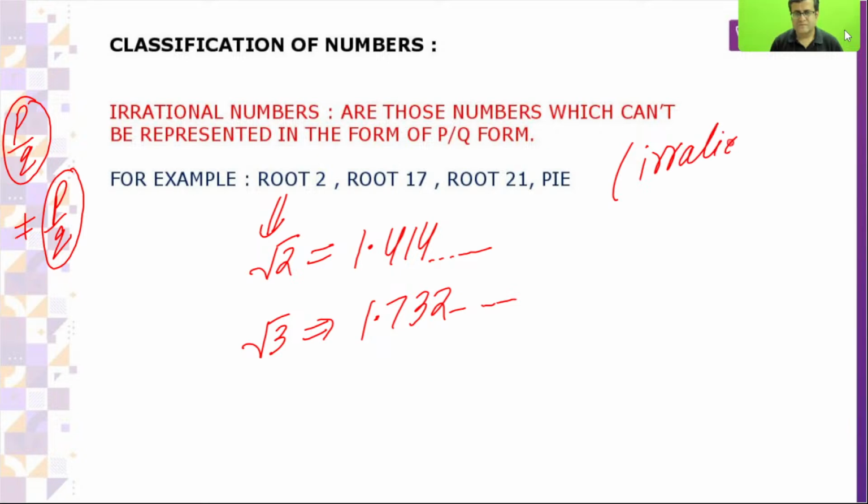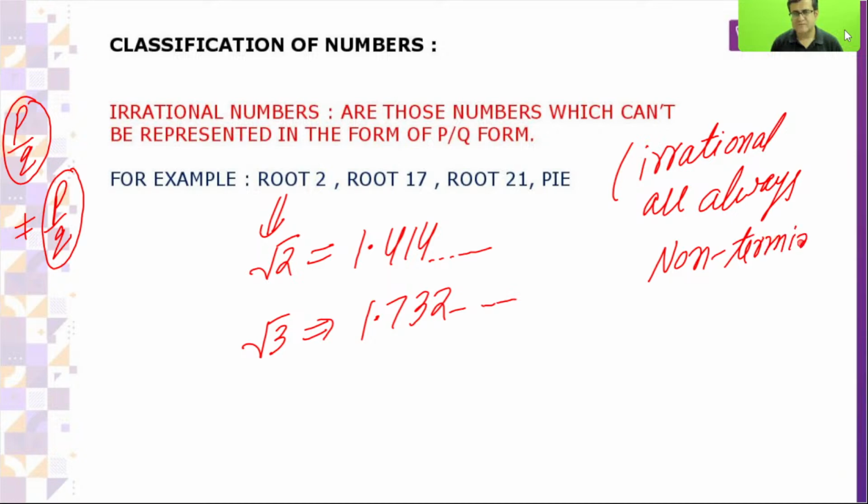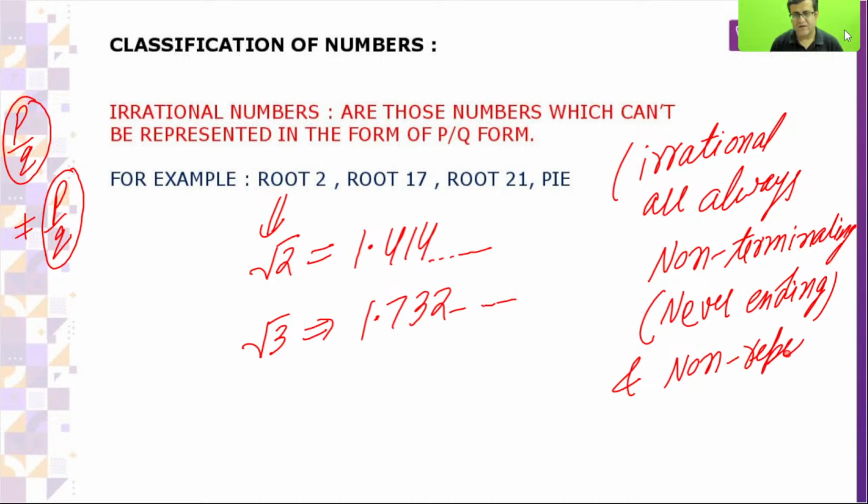Irrational numbers are always non-terminating, or you can say never ending. Whenever you talk about irrational numbers, you can never find out their exact value. They are always non-terminating, never ending, right? And non-repeating as well.